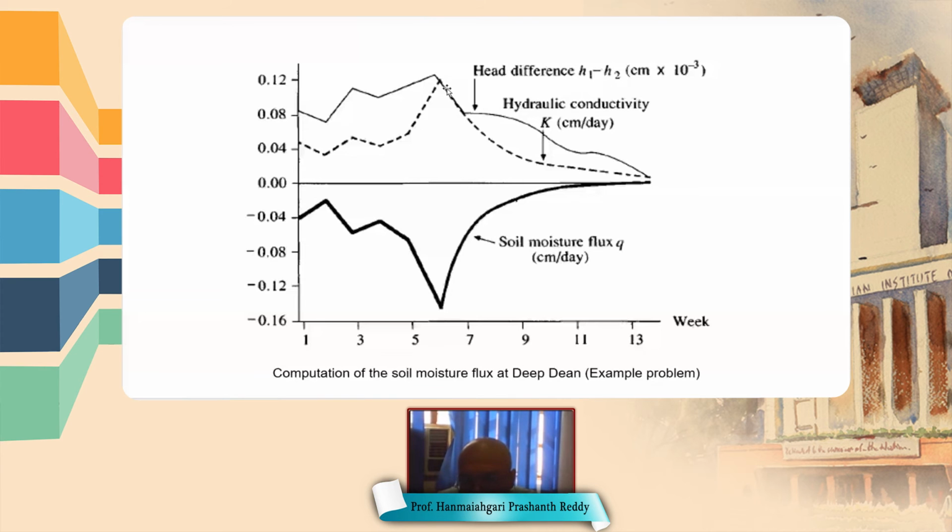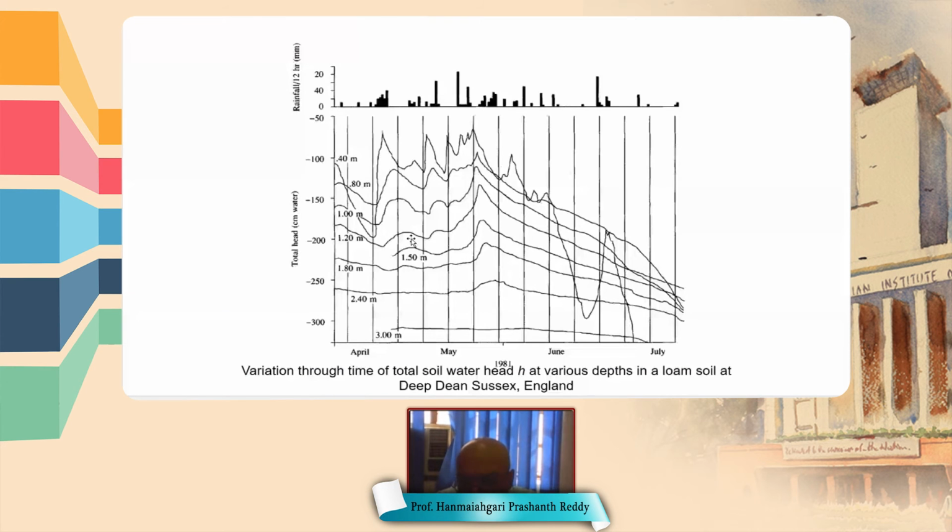Here, the calculations are done for only two depths, at minus 0.8 meter and 1.0 meter, but this plot shows different depths such as 0.4 meter, 1 meter, 1.8 meter, etc. You can see that in all the figures, initially the water is flowing in the downward direction.